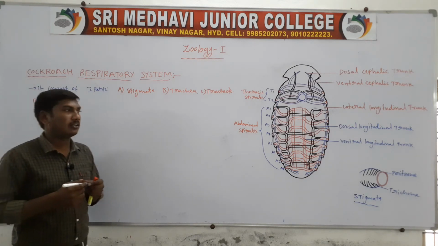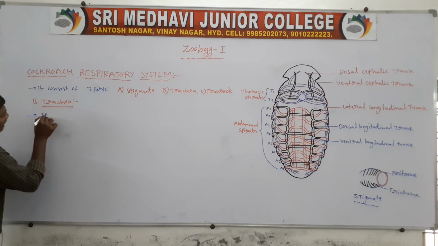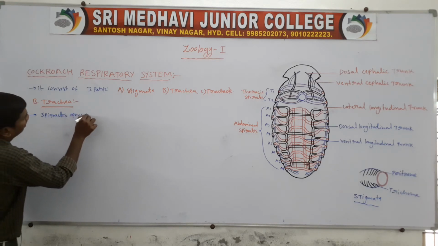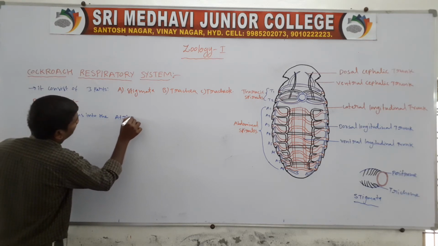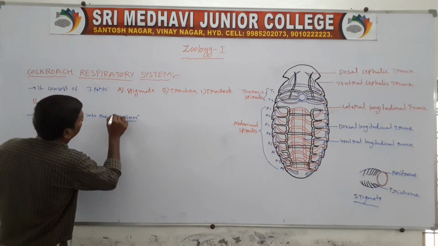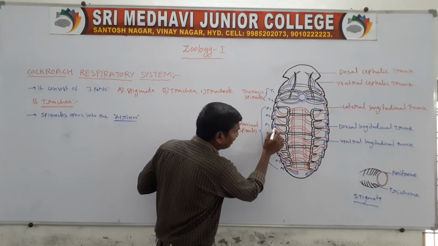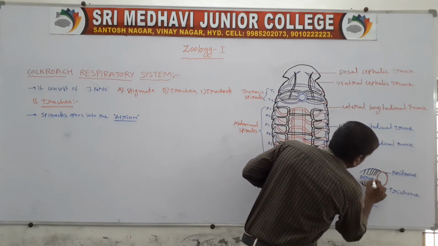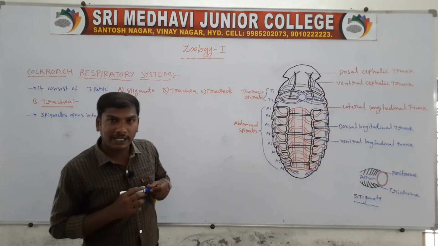Second heading, trachea. First point: the spiracle opens into the atrium. So these are the spiracles, and the spiracles open into the atrium. This region is called the atrium.